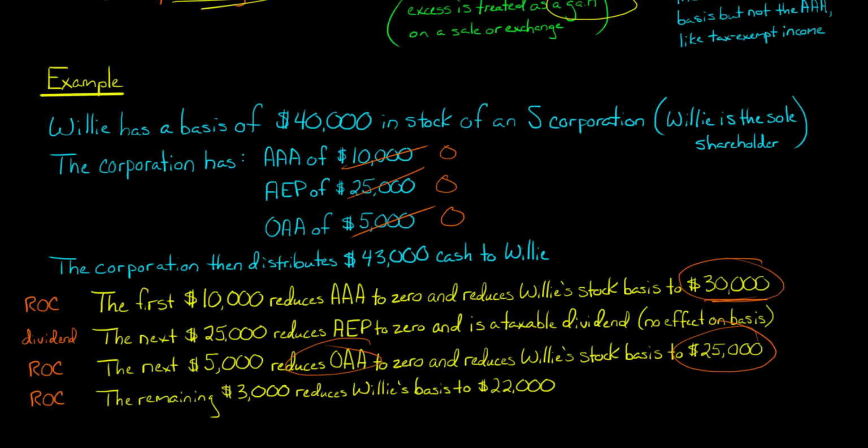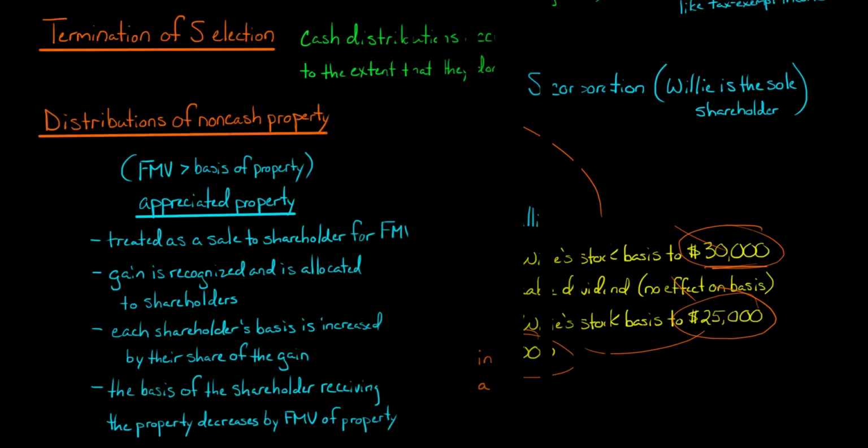So Willie's basis goes from 40 to 30 to 25, and then that remaining $3,000 is also return of capital, not taxable, and reduces his basis to $22,000. So now he still has basis. If this distribution had been a lot larger, let's say he got 500 grand cash or something, then his basis would have gone to zero, and beyond that amount, the excess would have been treated as a gain.